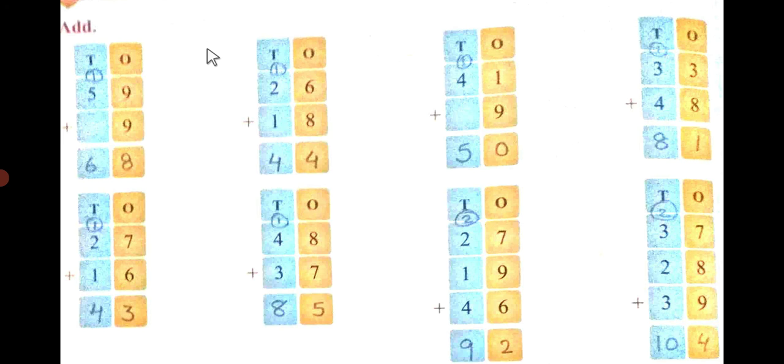We will meet again and we will study further about subtraction. But before that, complete all the work in your book that I have told you, from page number 26 to 32. Complete it in your books.